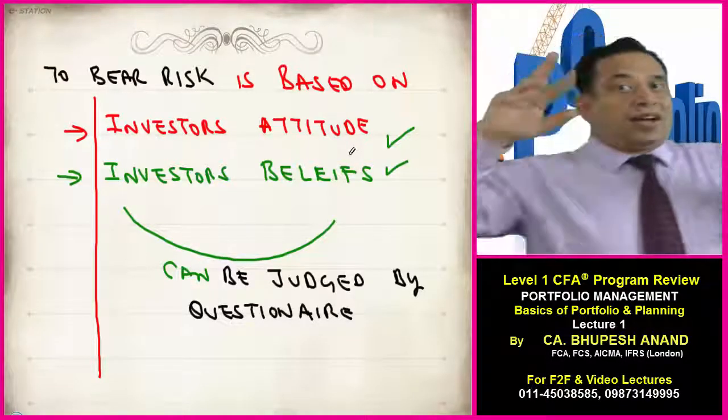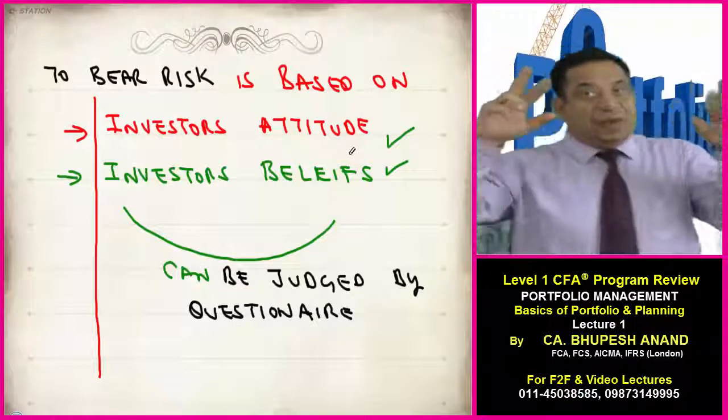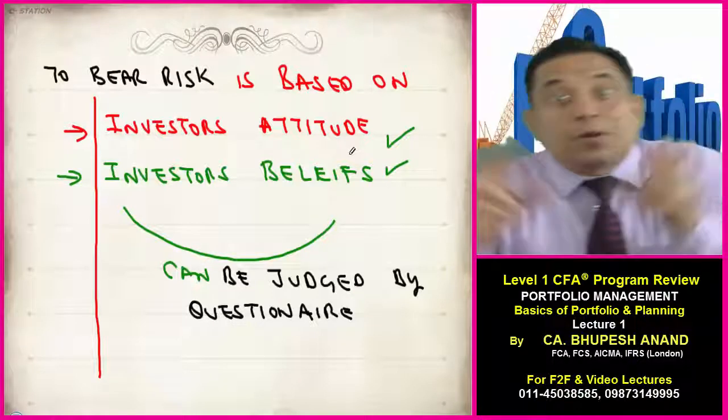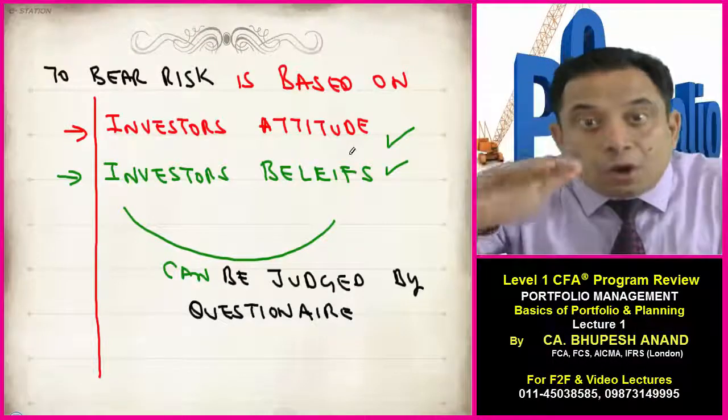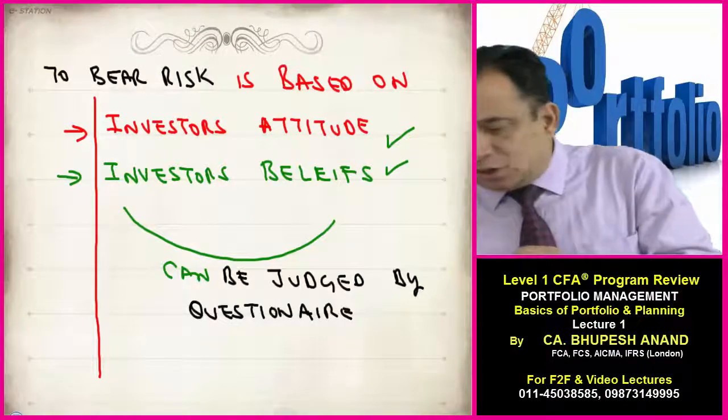So there is a trade-off between willingness and ability. Now what to do when there is a mismatch between them? We have to go by the lower. As a portfolio manager, he has to go for the lower.